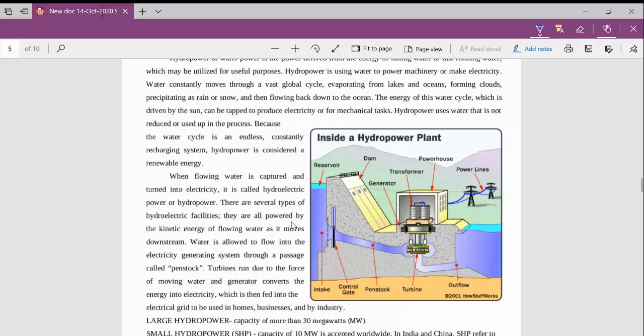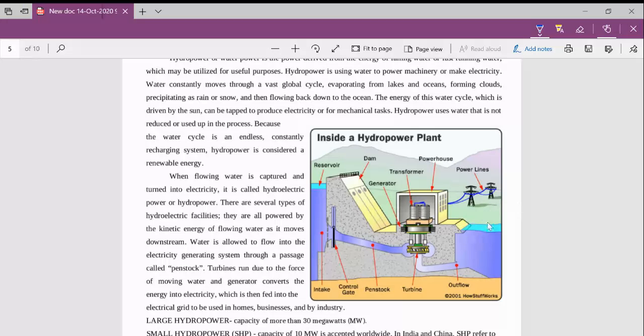From the reservoir, we keep water at a height, and through that height we pass the water through pipes to the turbine inside the hydroelectric power plant. That pipe is known as the penstock. Through the penstock, high force water comes, and the turbine is placed here. When water comes in force, the turbine rotates. The turbine is connected to a generator, and the generator will produce electricity, and there is a transformer, and the power goes out through power lines.